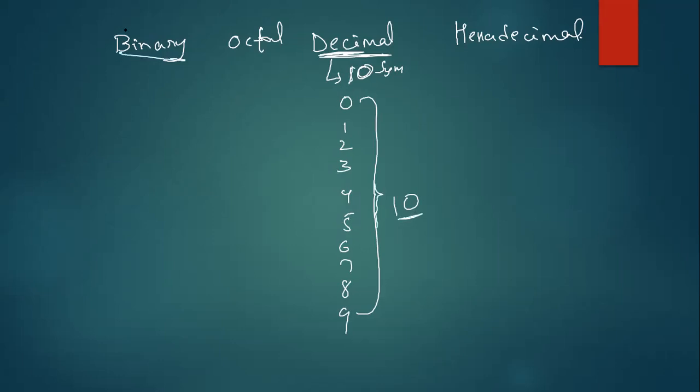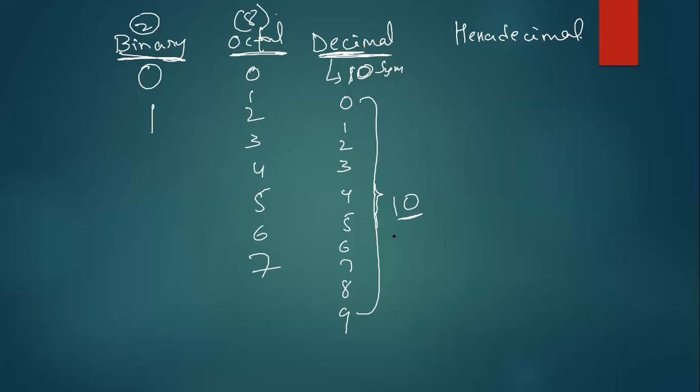Now come to binary. Bi means 2. That means in binary you will have only two symbols, 0 and 1. Similarly, in octal, octa means 8. That means you will have 8 symbols: 0, 1, 2, 3, 4, 5, 6, 7. Similarly, hexadecimal means 16. That means you will have 16 symbols. Now you may ask, sir, we have heard numbers up to 9 only.